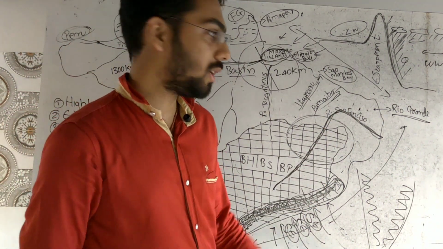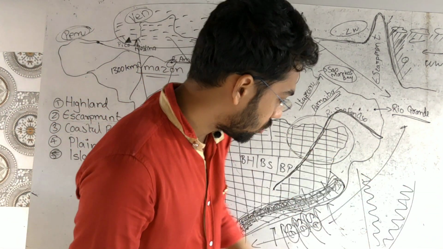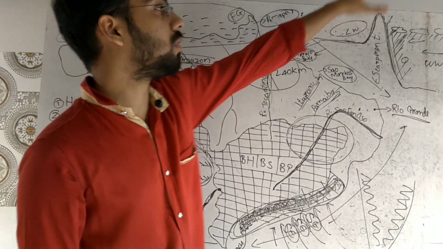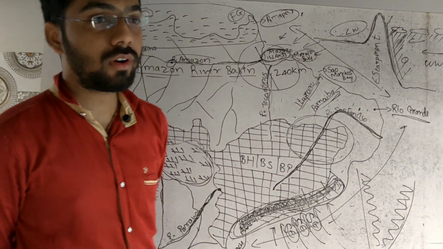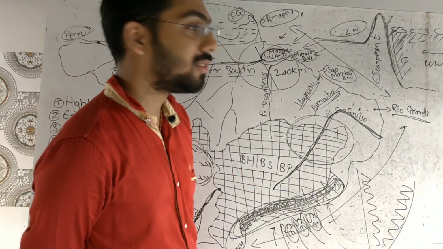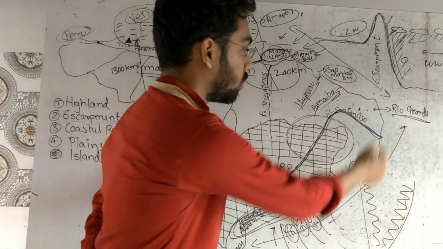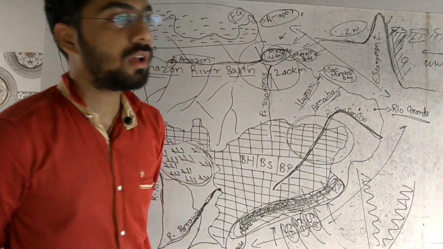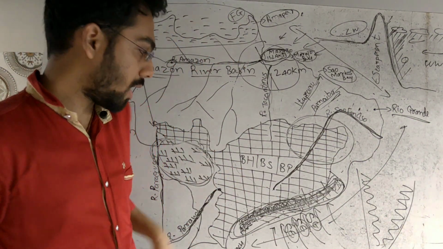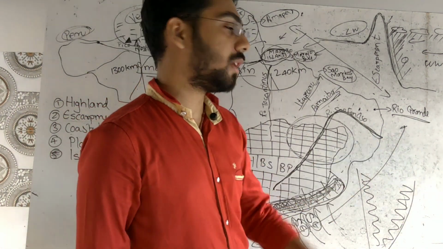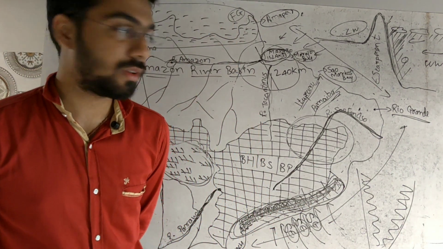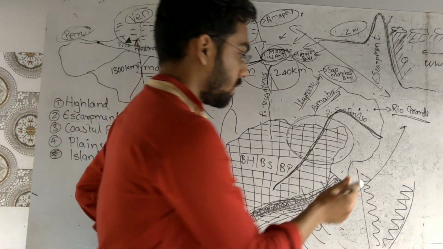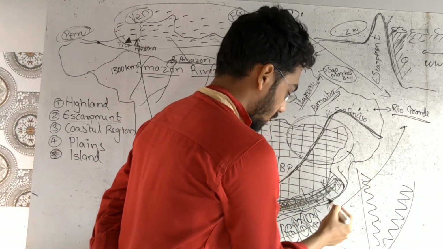South Atlantic Ocean. See, eastern coast and the South Atlantic Ocean over here, northern coast and North Atlantic Ocean over here. So the only river which is meeting the South Atlantic Ocean towards the eastern coast of Brazil is the São Francisco River. And what we can understand, there are many coastal rivers in this area, in the eastern coast of Brazil, as we are observing in the map.